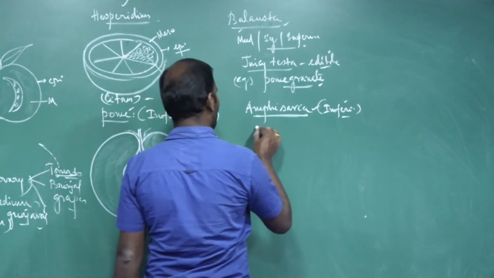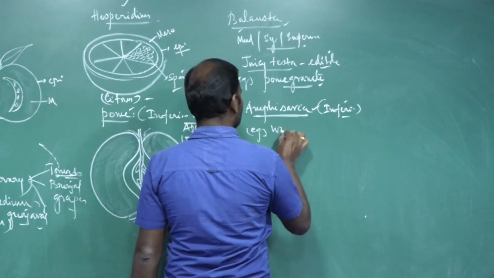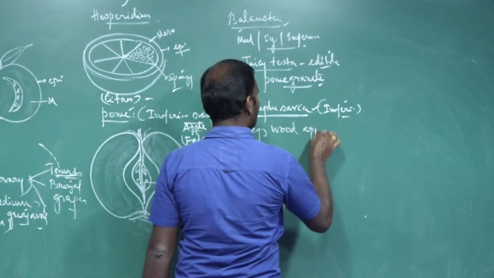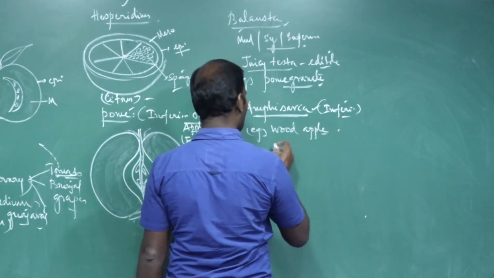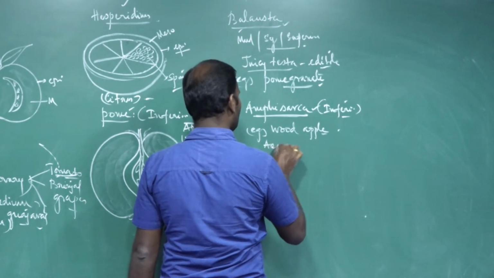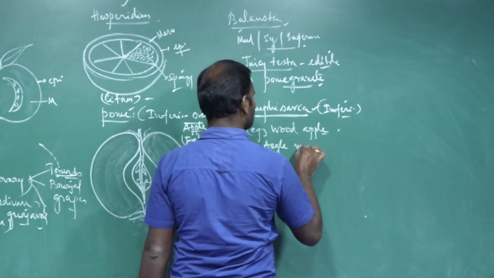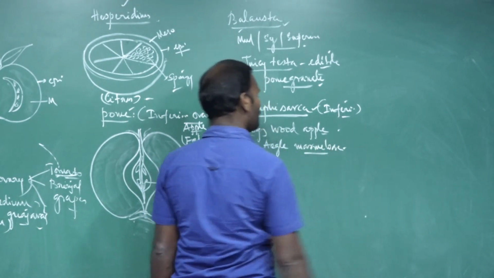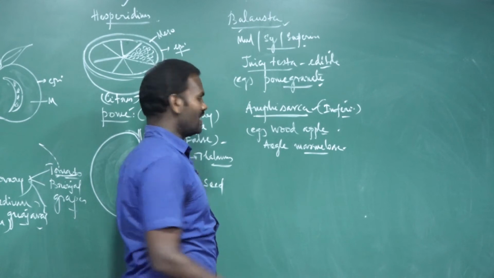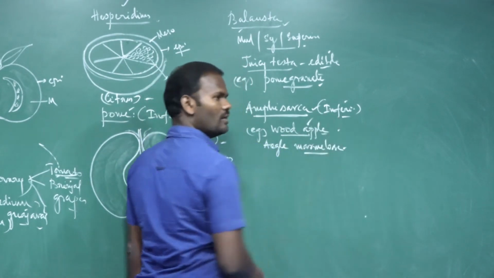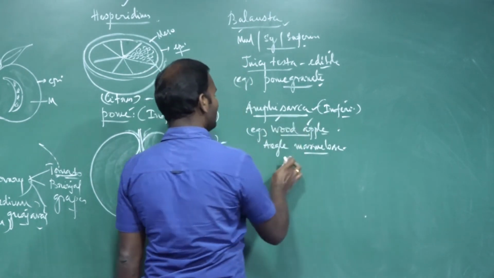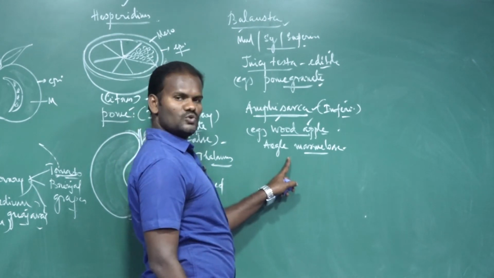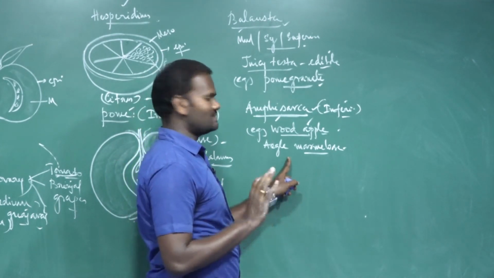For example, wood apple, binomial name Aegle marmelos, commonly called bilvam fruit. The edible portion is the middle mesocarp and endocarp along with the placenta.